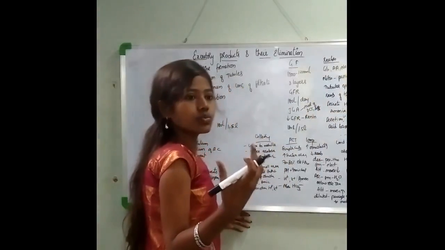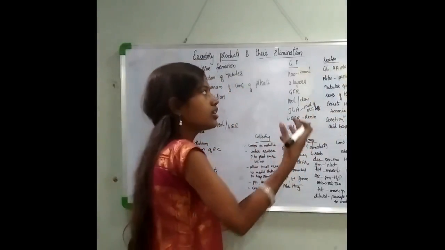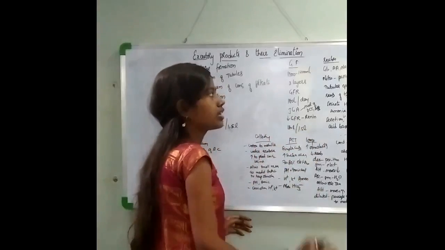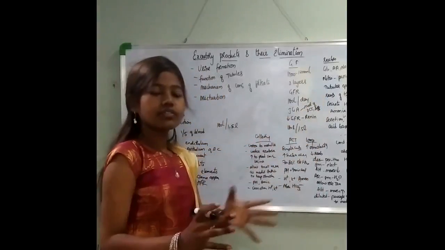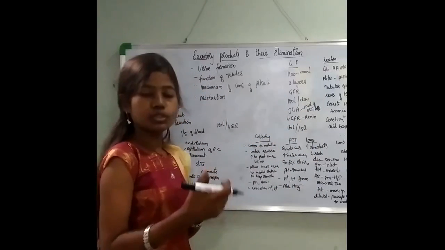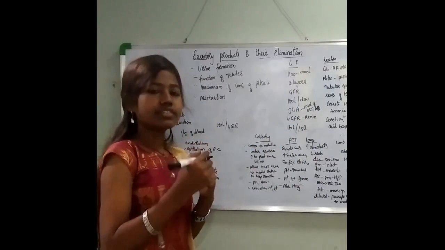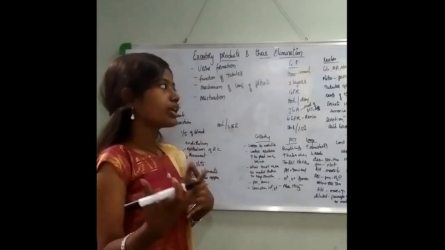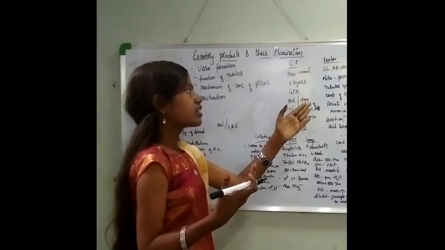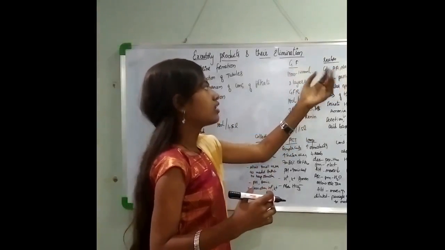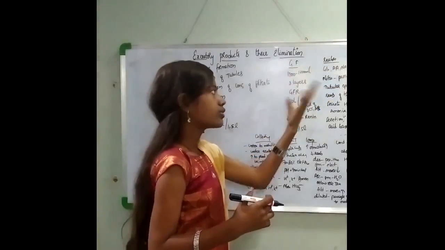Whereas nitrogenous waste, they don't require more of the energy. So they are easily, passively, getting transported. Now these reabsorption, as I have told you, tubular epithelial cells will perform the function of reabsorption, and they are present in different segments of the nephron. Different segments of the nephron will perform different ways of transportation. So in the reabsorption, here you have dealt with the glucose, amino acids and the nitrogenous waste.